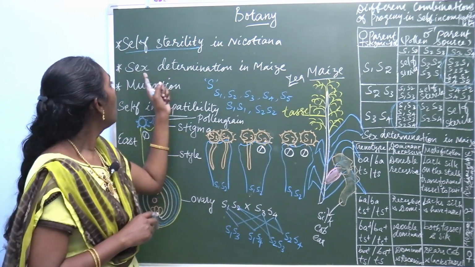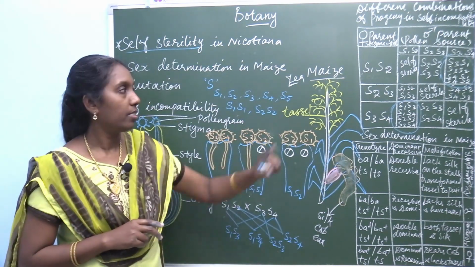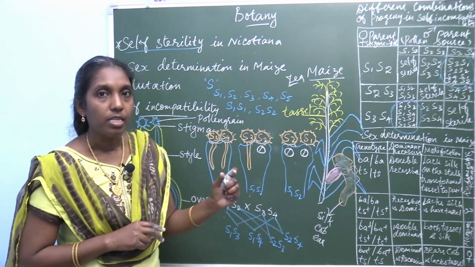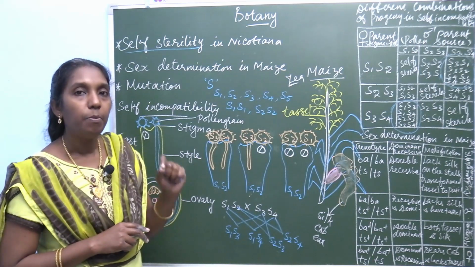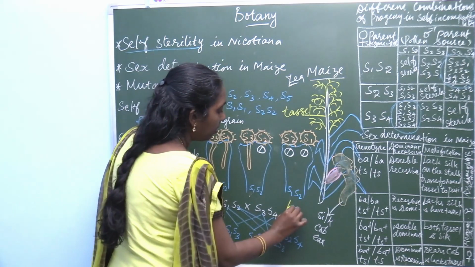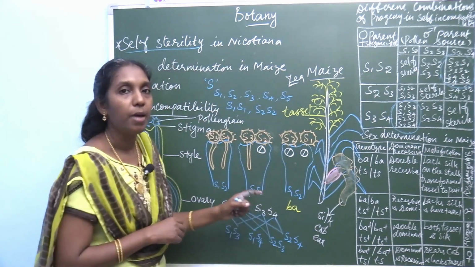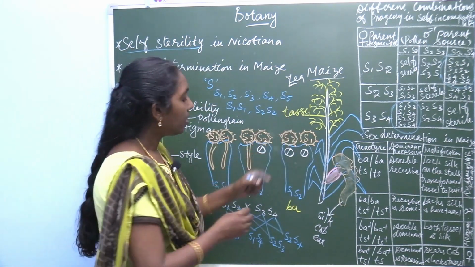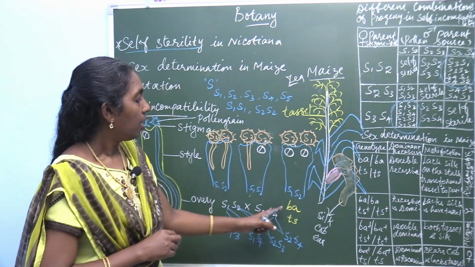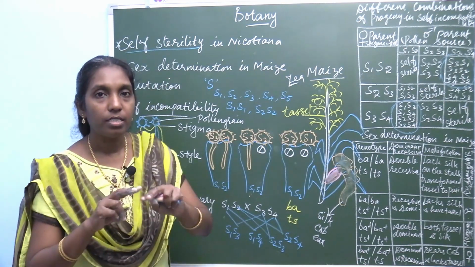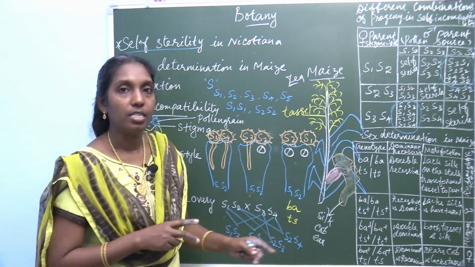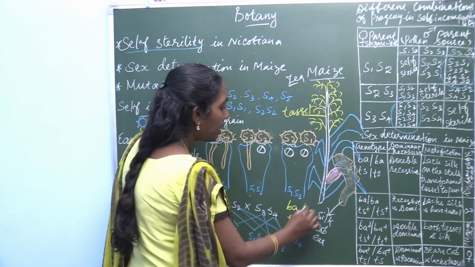The question is sex determination in maize. The unisexuality is determined by two different genes, that is BA, which represents barren, and TS, tassel seed, tassel inflorescence. So the allelic forms of the genes are BA and TS.